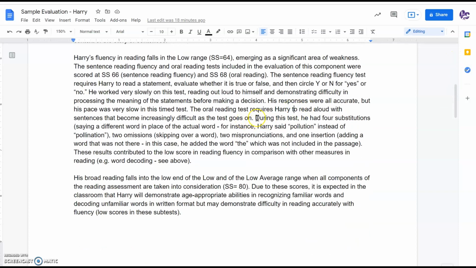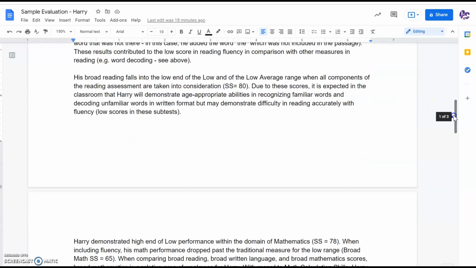So we do have examples as well for oral reading. I include that there are 4 substitutions, saying a different word in place of the actual word. So we want to identify or define that term for the parent or guardian reading this report, in case they're not familiar with it yet. And an example is that the student said pollution instead of pollination. So we've got that detail included here. Moving down, broad reading, falling into the low end of the low average range.